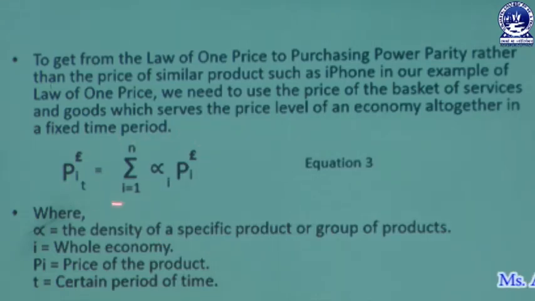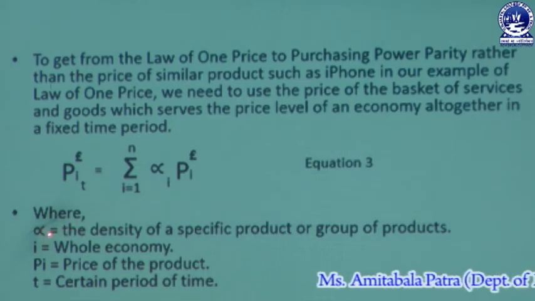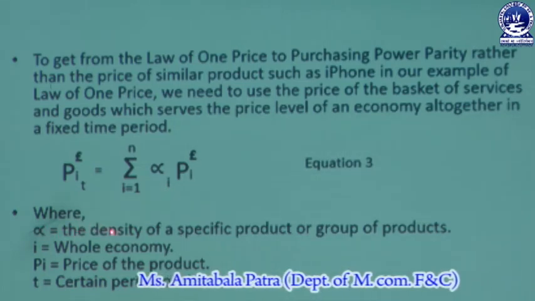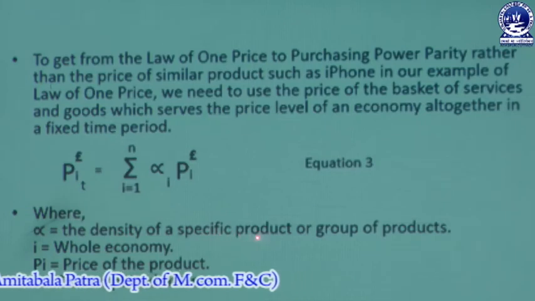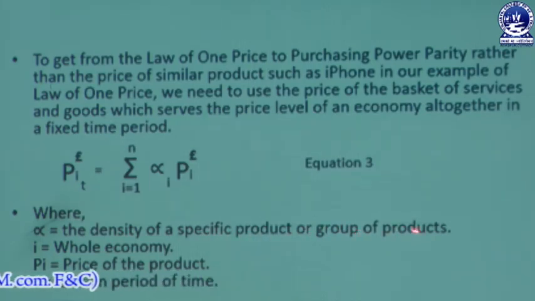In this equation, alpha is the weight of a specific product or group of products, i is the whole economy, Pi is the price of the product, and t is the certain period of time we are dealing with. So this is an example with which we have cleared what purchasing power parity is and its relationship with the law of one price.